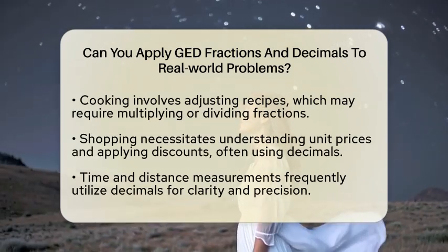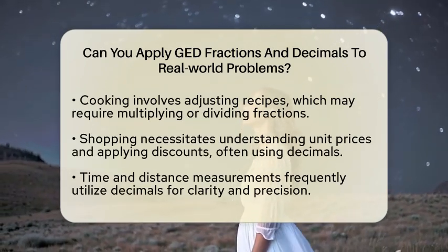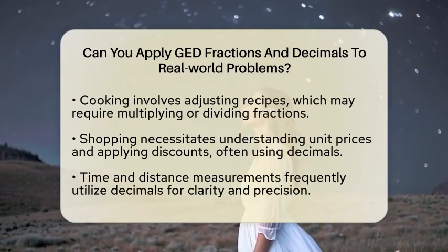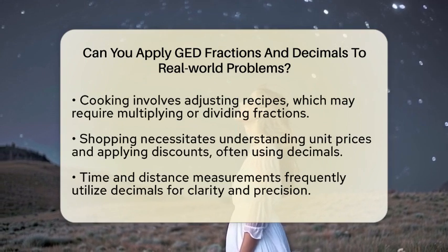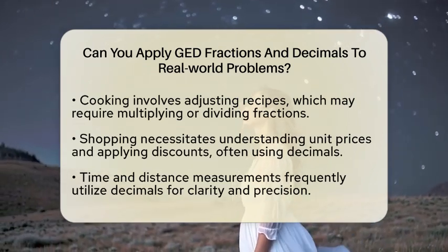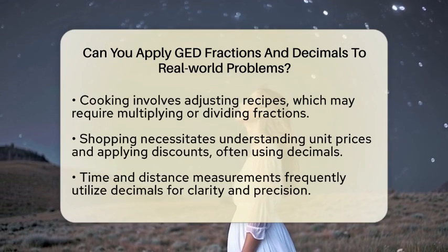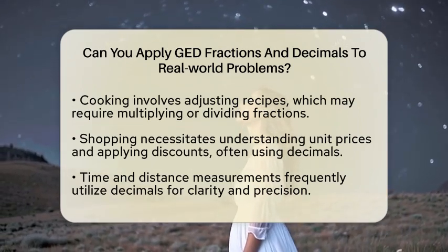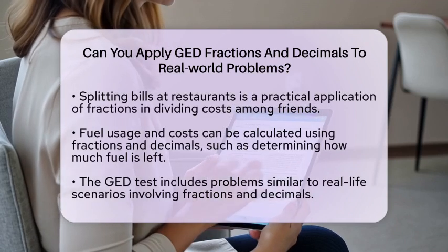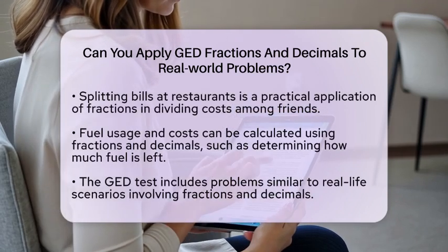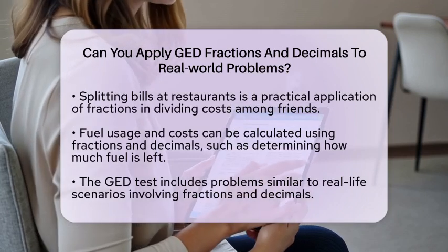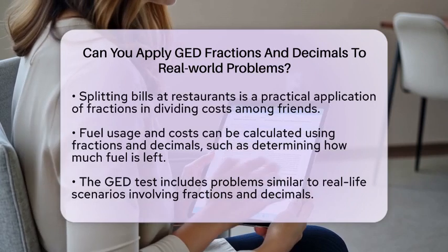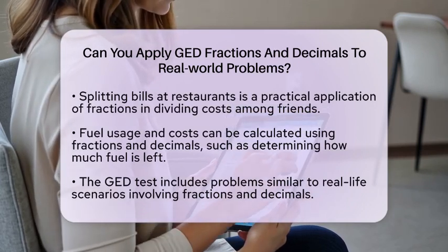Shopping also involves these concepts. When comparing unit prices, you often work with decimals. If you have a coupon that offers a discount, you might need to subtract a fractional amount from the total price. Time and distance measurements often use decimals as well. For example, if you travel 1.5 hours to reach a destination, you are using decimals to express that time. Similarly, if you measure a distance of 3.75 miles, decimals help communicate that information clearly.